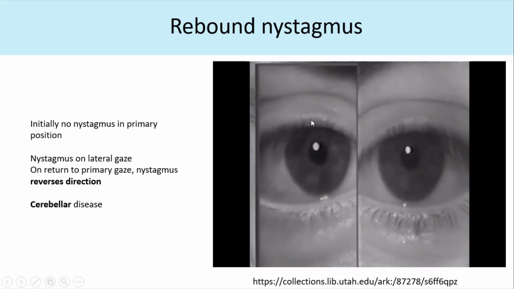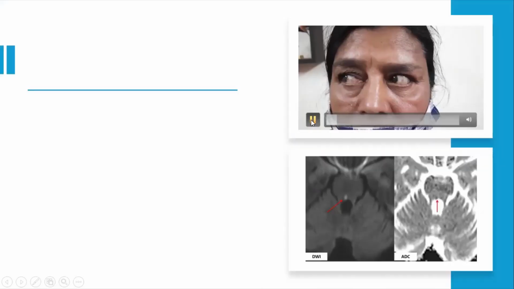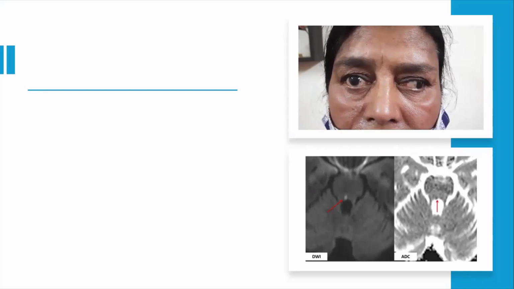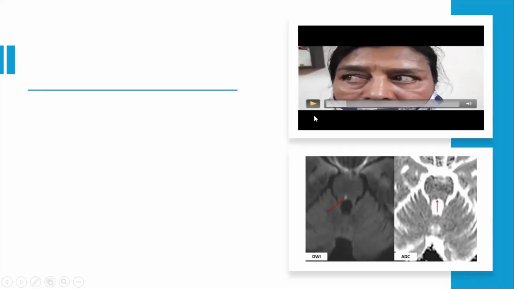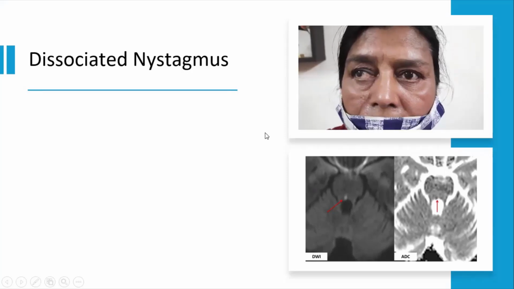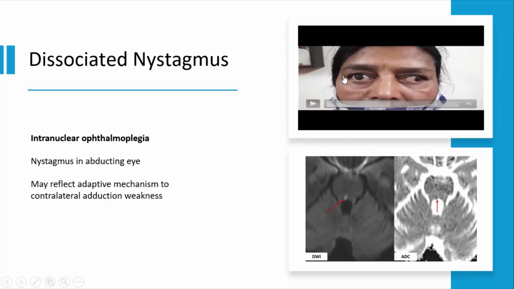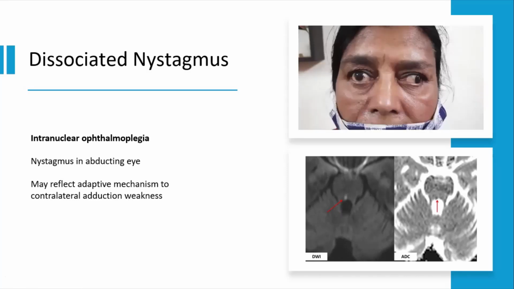Okay, I'll show you the video. In the right eye, she is not able to adduct, and in the left eye, she's got nystagmus. Can you tell me what this is? Yes. She's got an INO because of involvement of the right MLF. There's a deficient white matter in imaging. So right MLF involvement is causing the right INO. The abducting nystagmus in the left eye is called a dissociated nystagmus. It's like an adaptive mechanism to compensate for the contralateral adduction weakness.